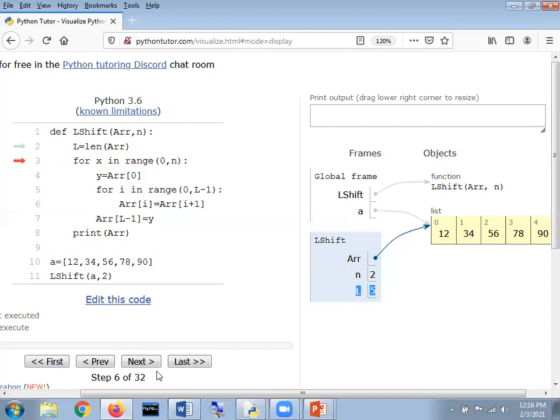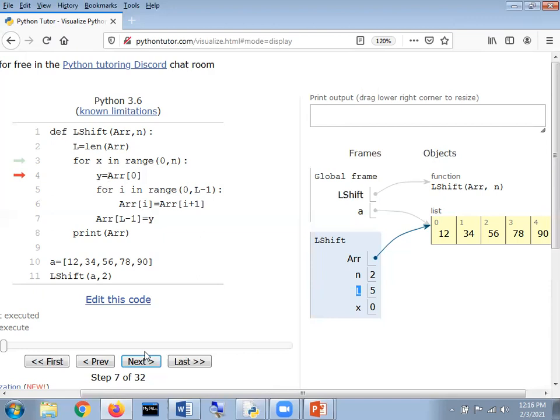Okay, great. Now I'm going to click on next again, my dear respected students. Here it is a for loop, which says x in range 0, n. 0 is a value. What is the value of n? 2. It means it begins from 0 and moves till 2. Till 2 or 1? 1. Very good. When it begins, x is equal to 0.